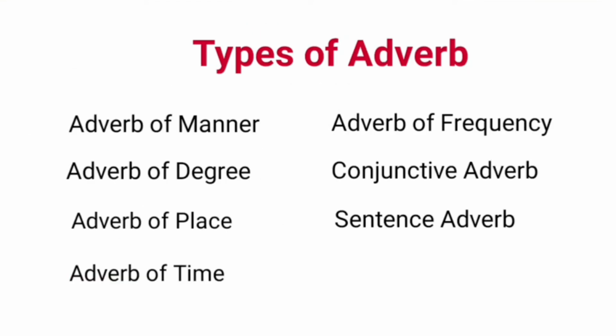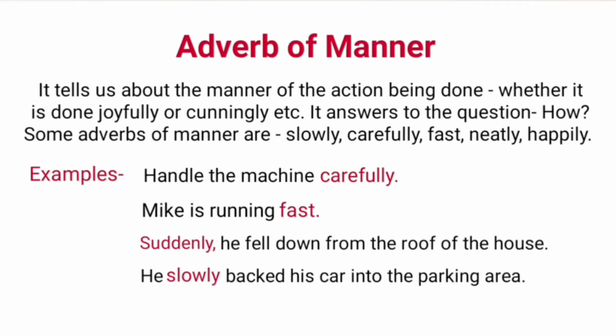Different types of adverbs are adverb of manner, adverb of degree, adverb of place, adverb of time, adverb of frequency, conjunctive adverb, and sentence adverb. Adverb of manner. It tells us about the manner of the action being done, whether it is done joyfully or cunningly, etc. It answers to the question, how? Some adverbs of manner are slowly, carefully, fast, neatly, happily.